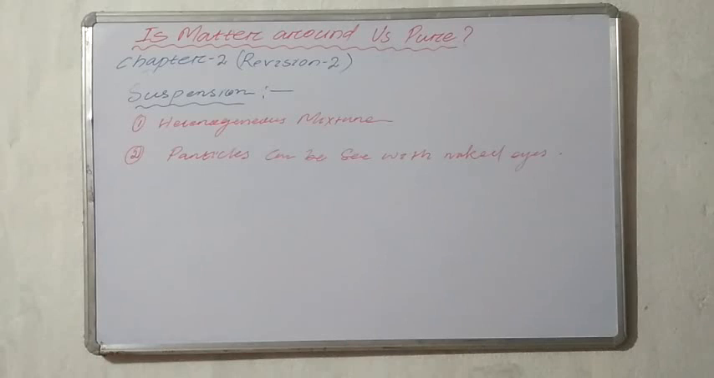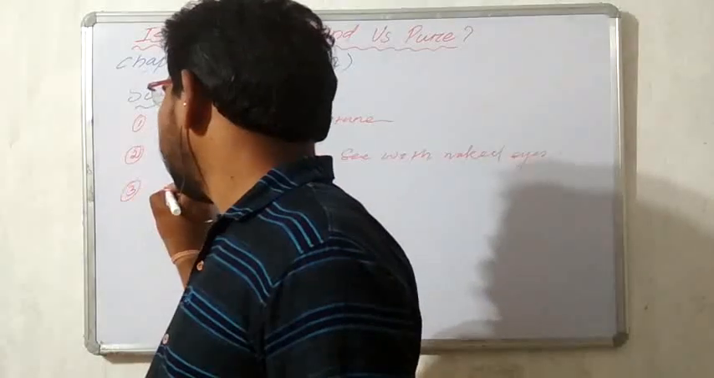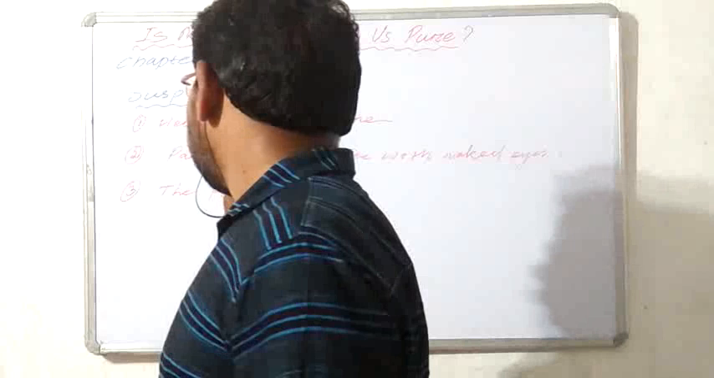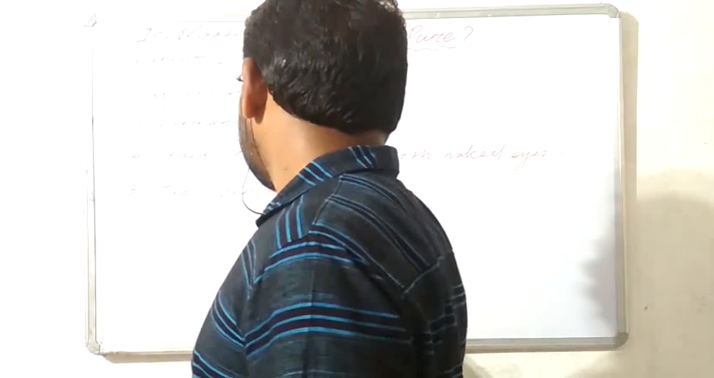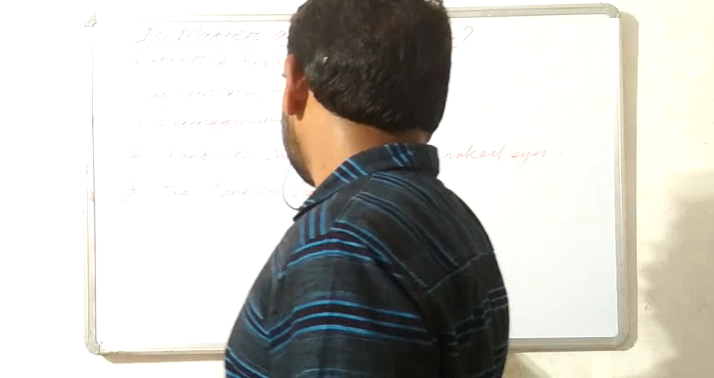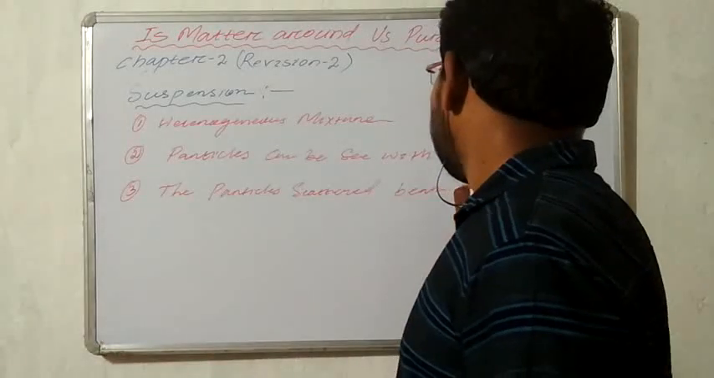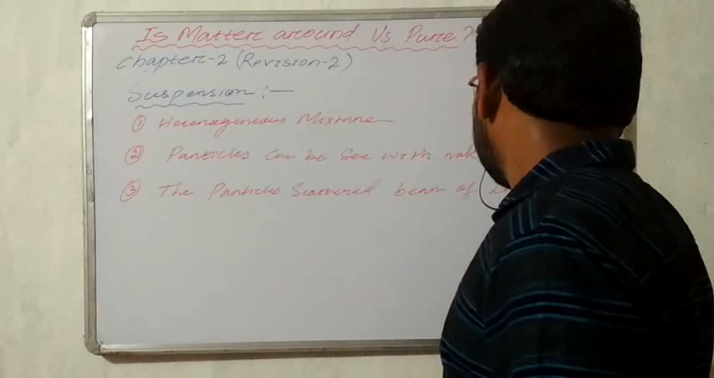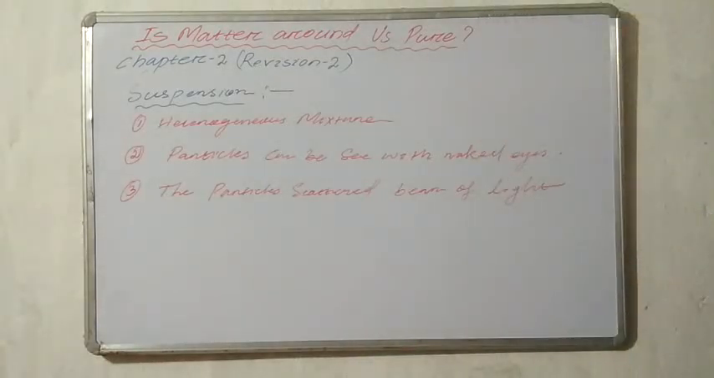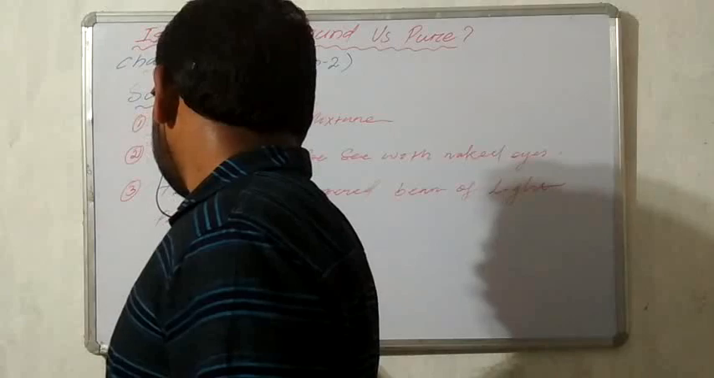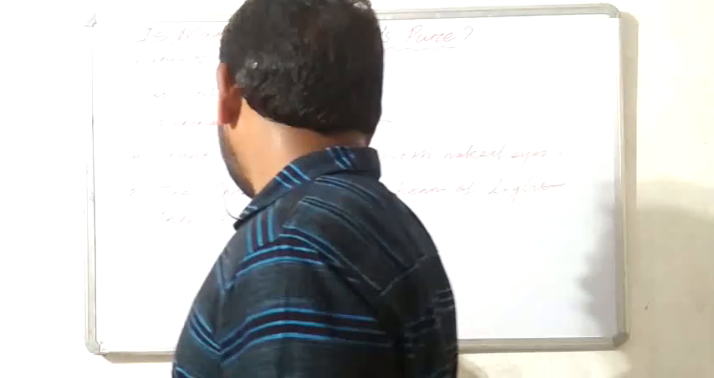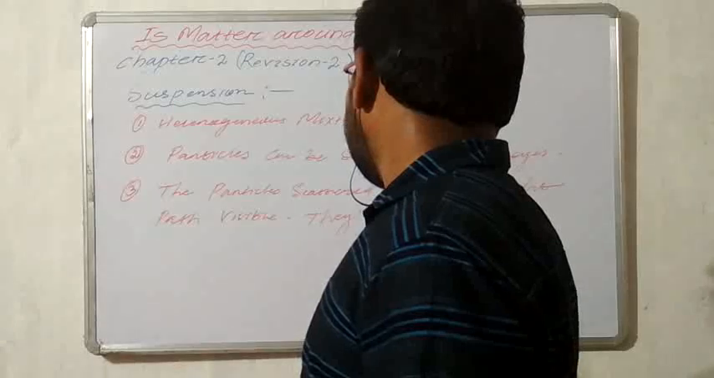The next property is that the particles scatter the beam of light passing through it. The particles scatter the beam of light, and the path is visible, and they form the Tyndall effect.